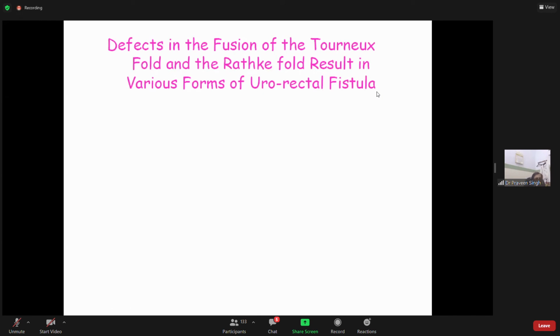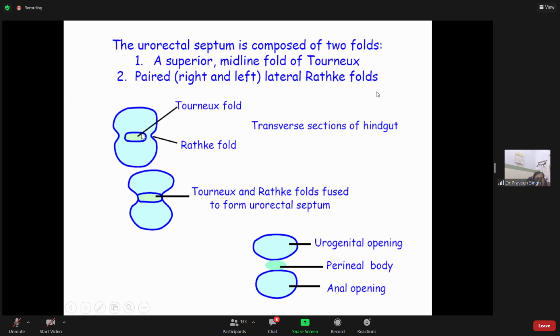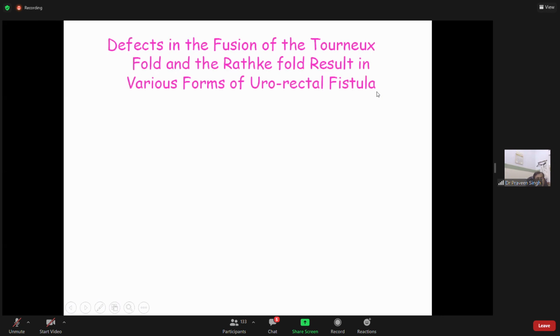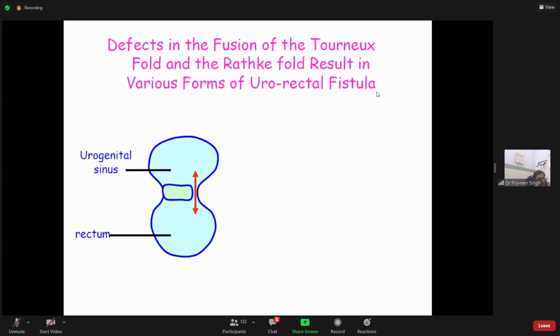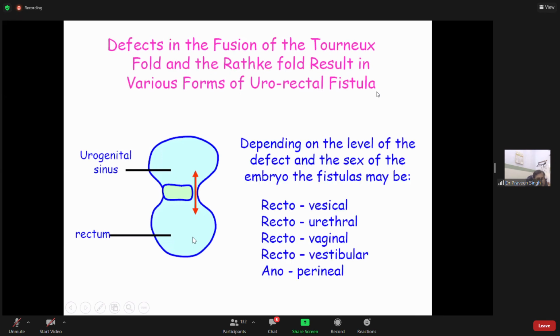Defects in the fusion of the Tourneux fold and the Rathke fold result in various types of urorectal fistula. Please remember, various types of urorectal fistula. You can see, if the communication remains here, what will happen? If this Rathke fold on the right side does not fuse, there will be a communication between the urogenital sinus and rectum.